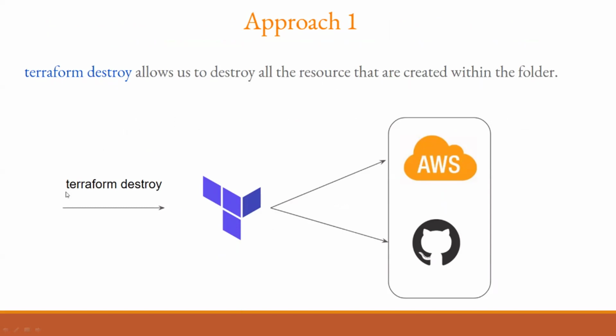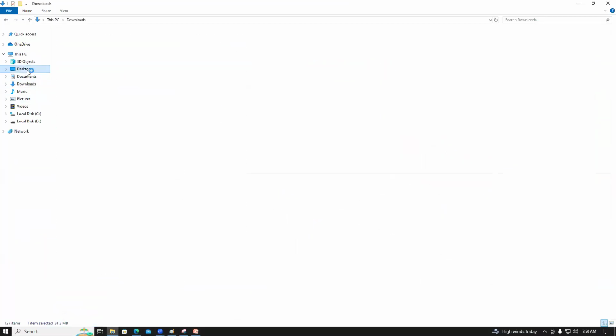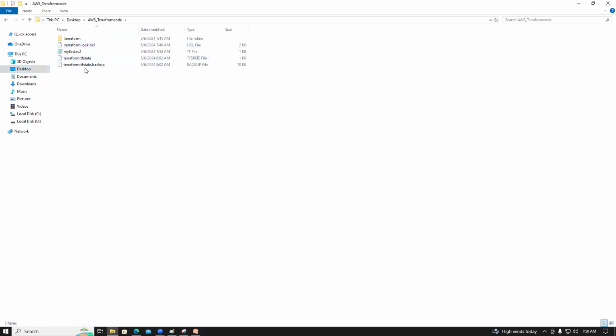So within the folder, we created a desktop, AWS Terraform code. In the Terraform code, we created my first EC2. So guys, from now onwards, this is nothing but a stack.